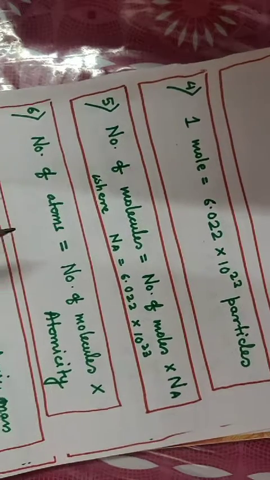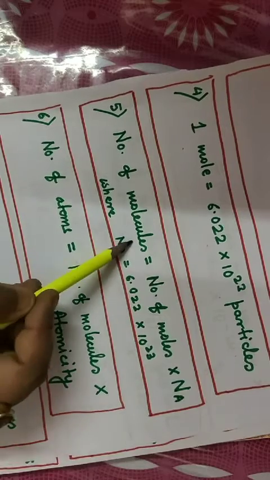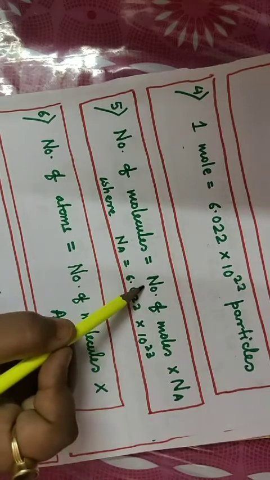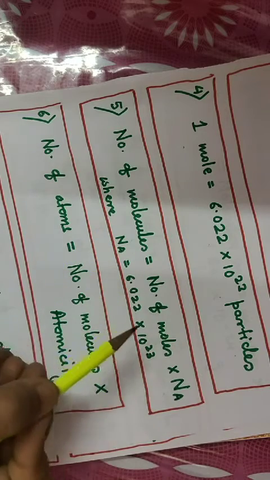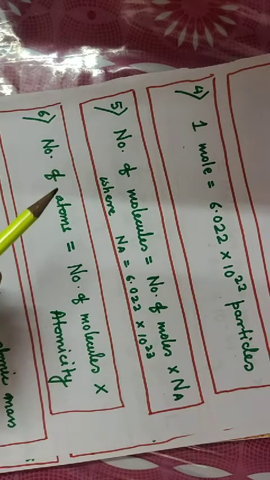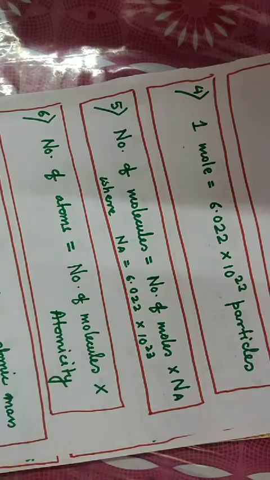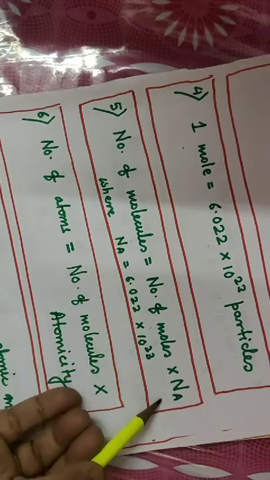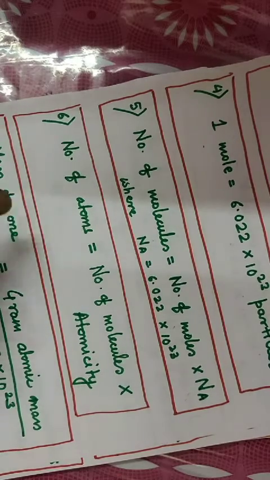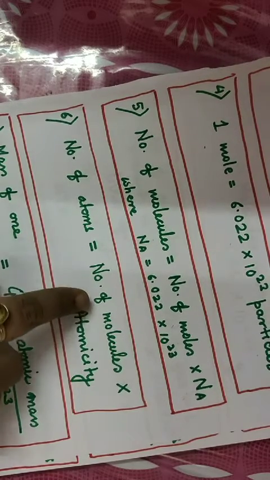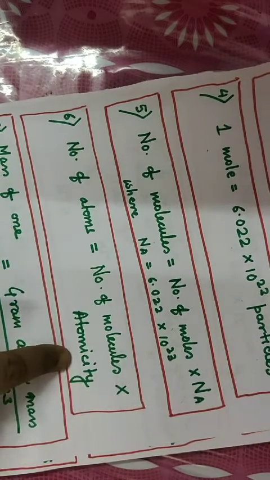If you want to calculate the number of molecules, then it is always equal to number of moles into Avogadro number. For any compound, if the number of moles is given, you just multiply with Avogadro number, and you will get the number of molecules. Number of atoms can be calculated by number of molecules into the atomicity.